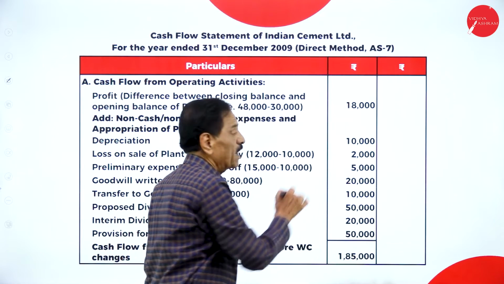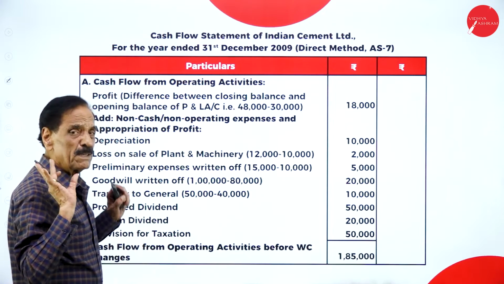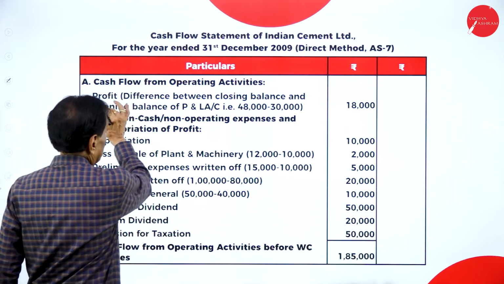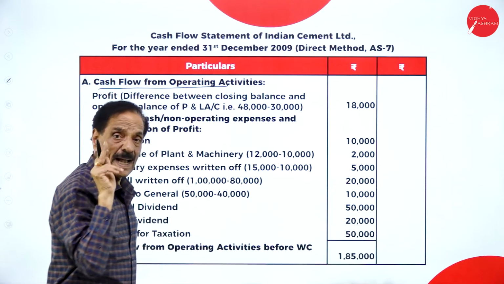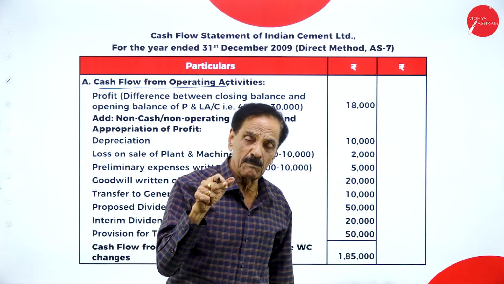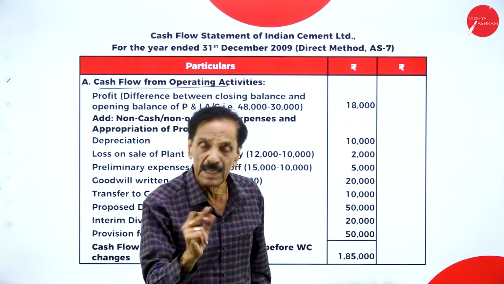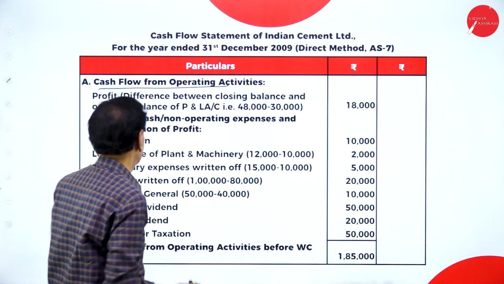So this is the format which we have to learn. It is a very simple format, but learn it properly. First, cash flow from operating activity. I told you there are 3 activities. One is called operating activity. Number 2, investing activity. Number 3, financing activity. We'll go with operating activity.